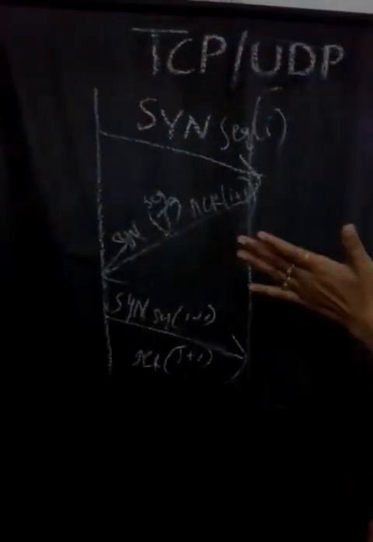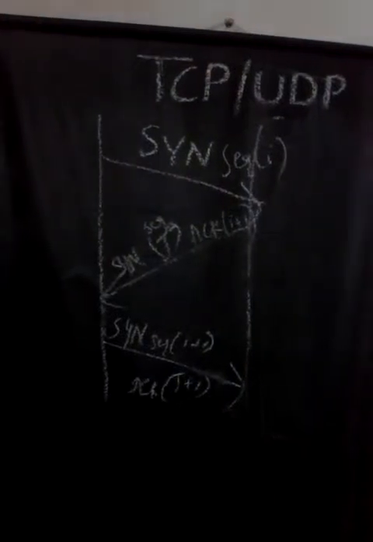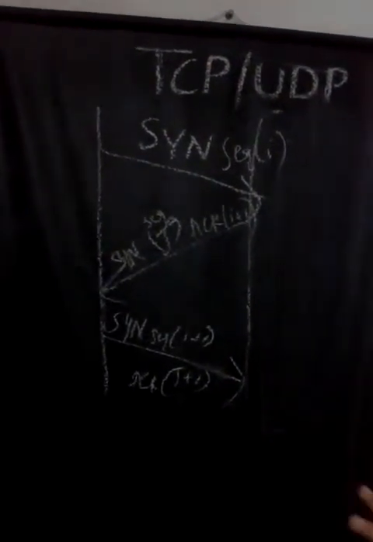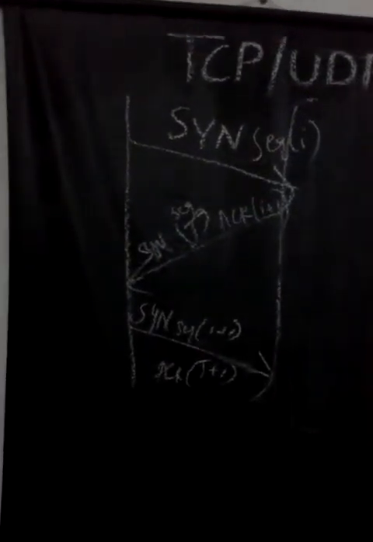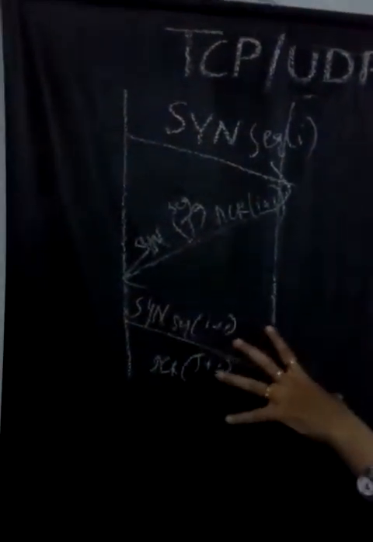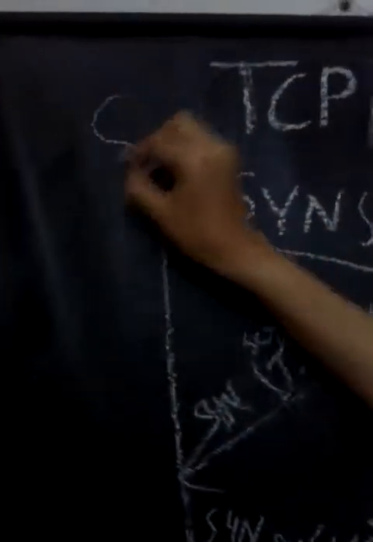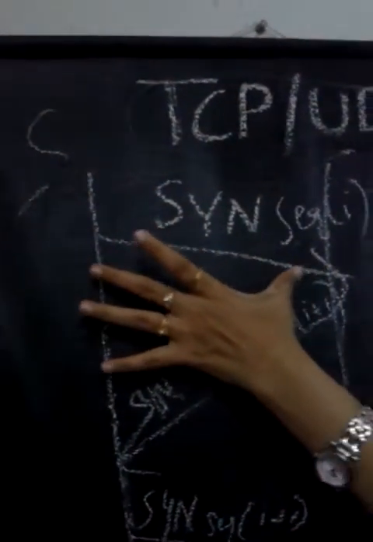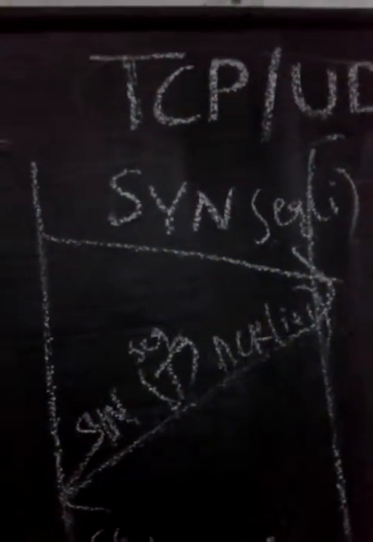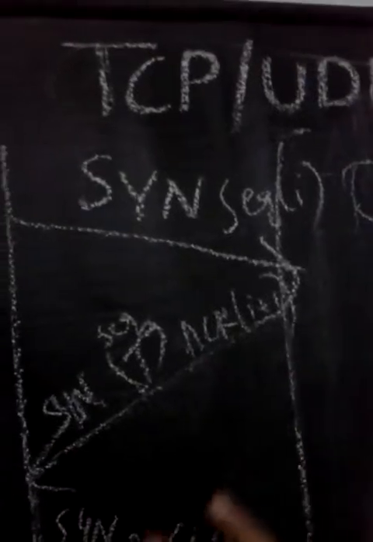So we'll see the continuation. As I said, the TCP protocol has two important properties, connection oriented and reliable. This diagram depicts these two properties. Consider one as the sender and the other as the receiver.